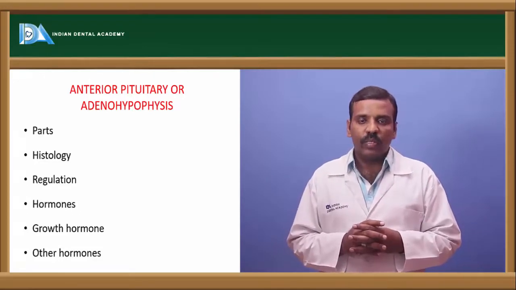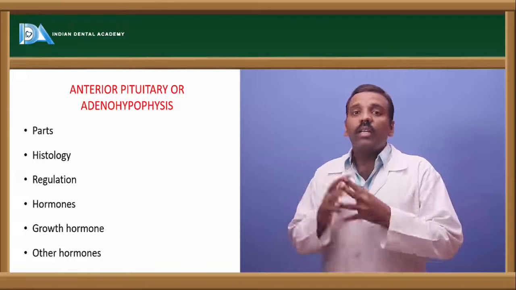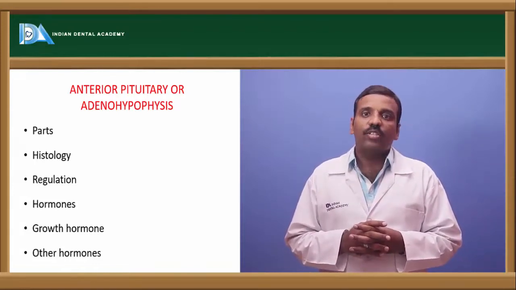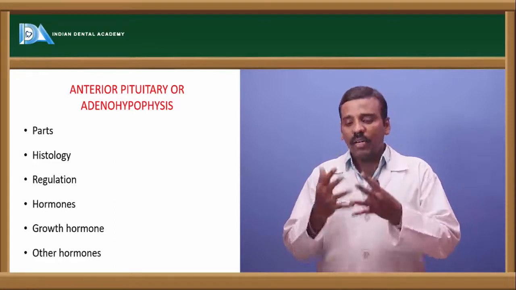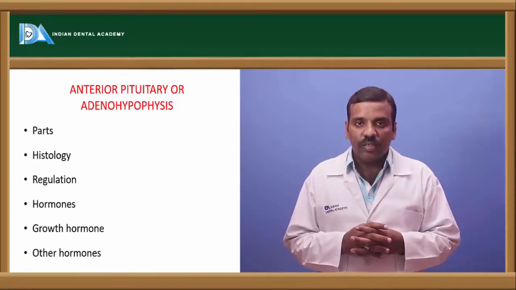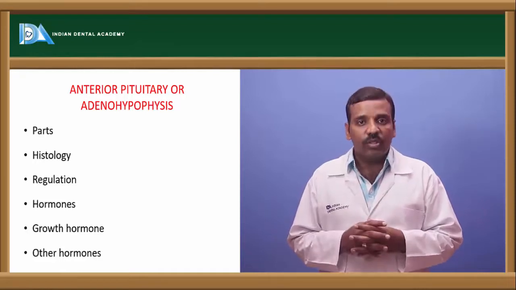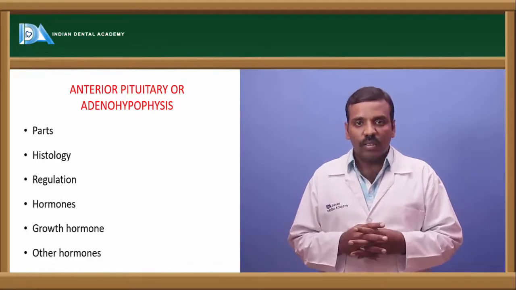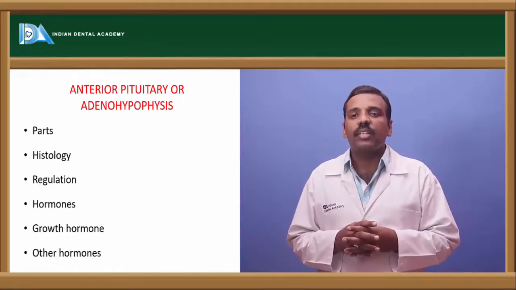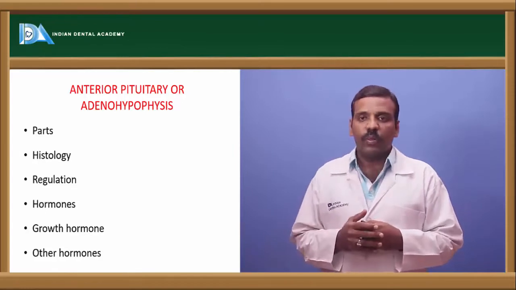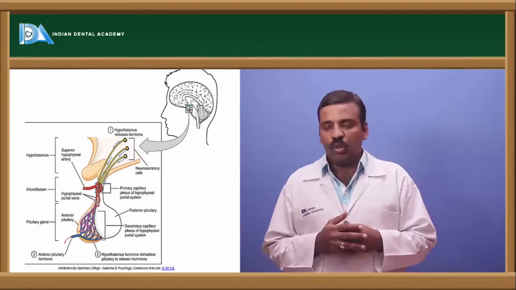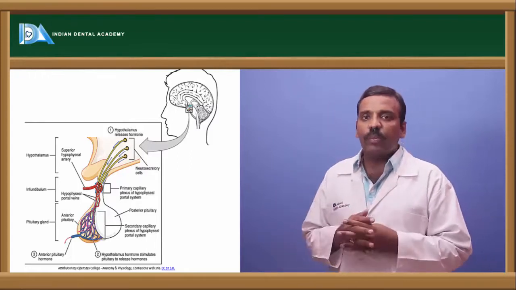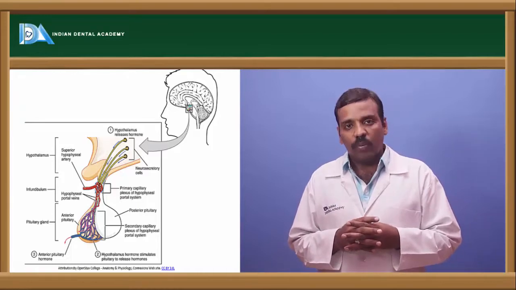The anterior pituitary secretes 6 types of hormones: growth hormone, thyroid stimulating hormone, adrenocorticotropic hormone or ACTH, luteinizing hormone LH, follicle stimulating hormone FSH, and prolactin. These are the hormones secreted by the anterior pituitary. Next, if you see the action of the anterior pituitary, it majorly comes to the growth hormone.